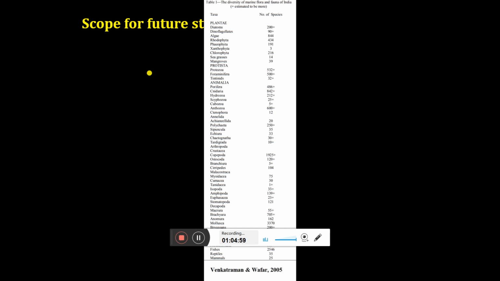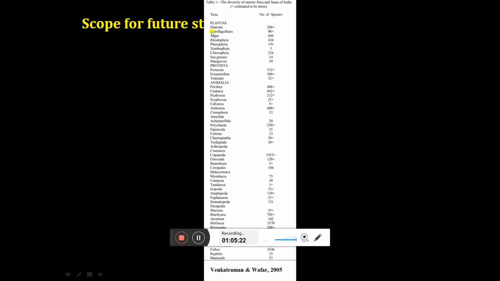You can see the diversity of marine flora and fauna of India. Okay, this is about the marine species. These are the plants and these are the animalia and protista, right? Some microbiologists can work on it, or specifically they can also go for the marine microbes, because there is a huge field available in the marine microbes. Very few studies have been done about the marine microbes.